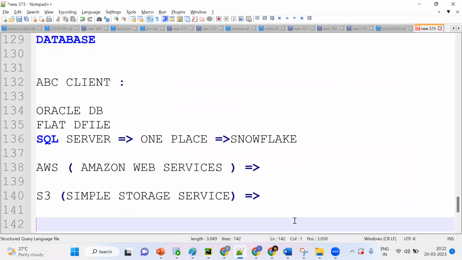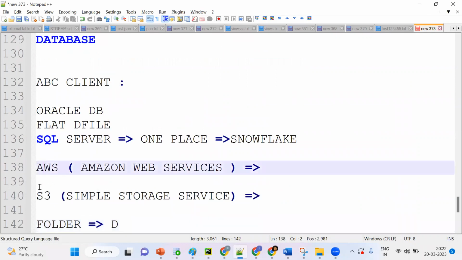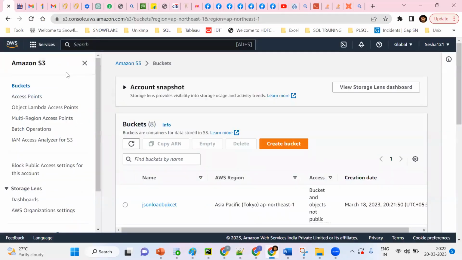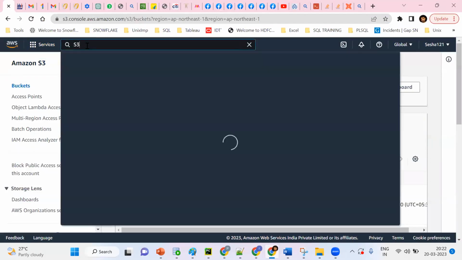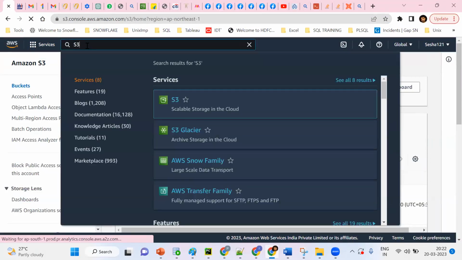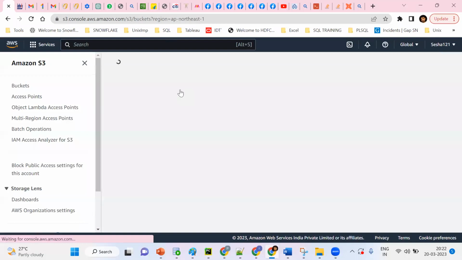So it is the same as our folder. If we have a folder, there will be so many files in a similar fashion. In Amazon AWS, we have one service, the S3 service, Simple Storage Service. Suppose you want to see it, I can show you. This is Amazon Web Services, and this is S3.